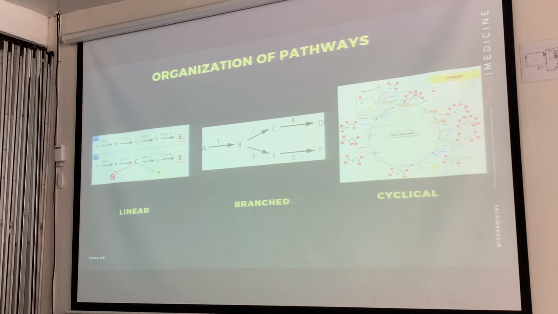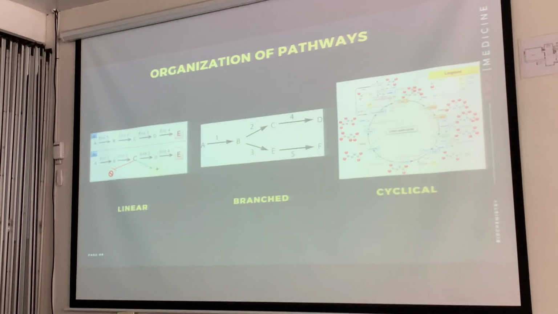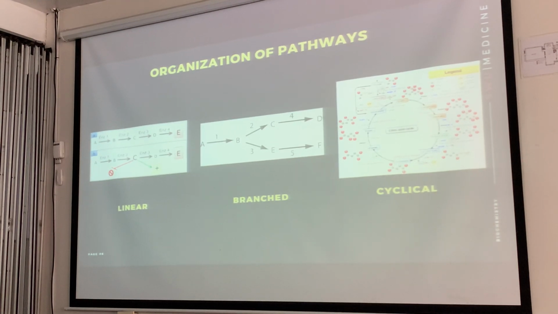But it becomes branched when it goes to the pentose phosphate pathway, or when it goes to produce glycogen, to give glucose as a storage form for glycogen synthesis. So it will be branched. Cyclical, the obvious example there would be your Krebs cycle.